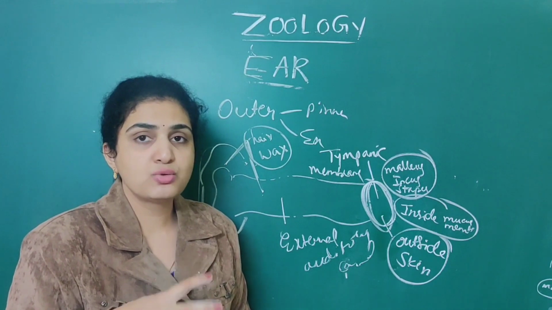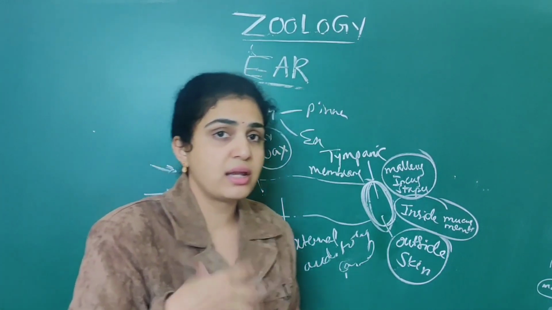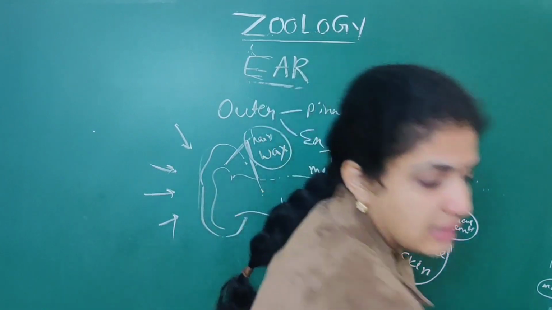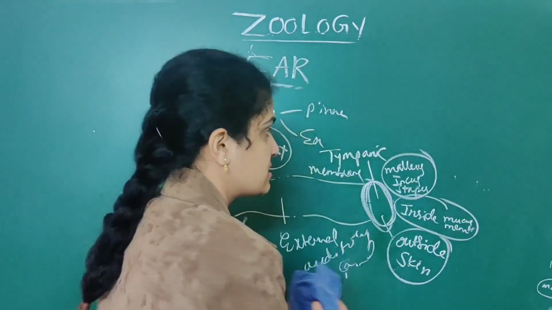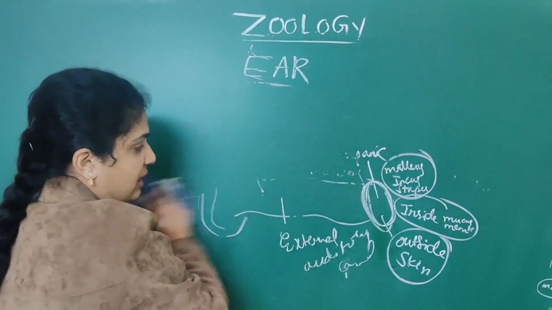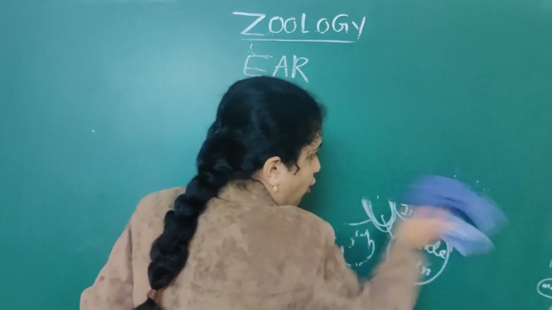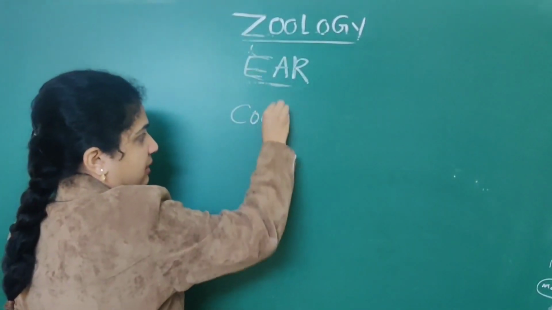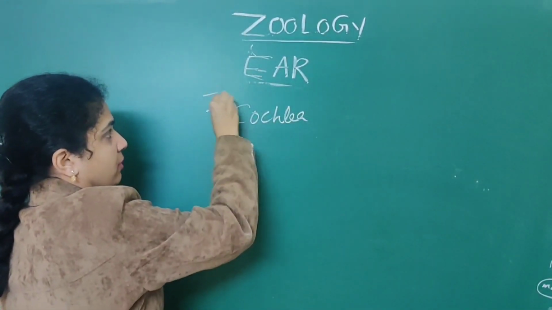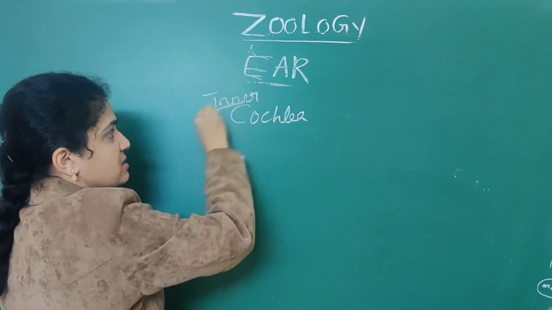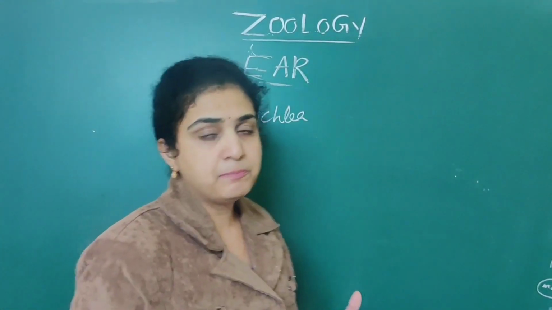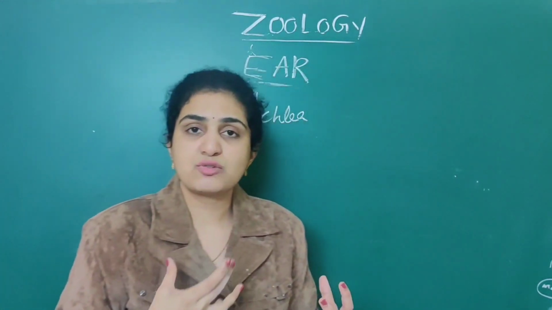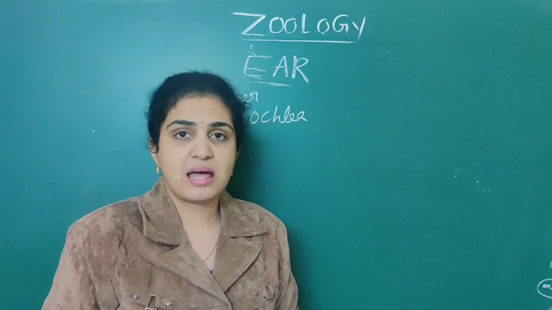Next, when we go into the innermost ear, this is a very complicated thing that you should understand. In the inner ear, first it is associated with the cochlea. Cochlea, innermost ear. Mainly in the cochlea, there is bony labyrinth as well as membranous labyrinth.